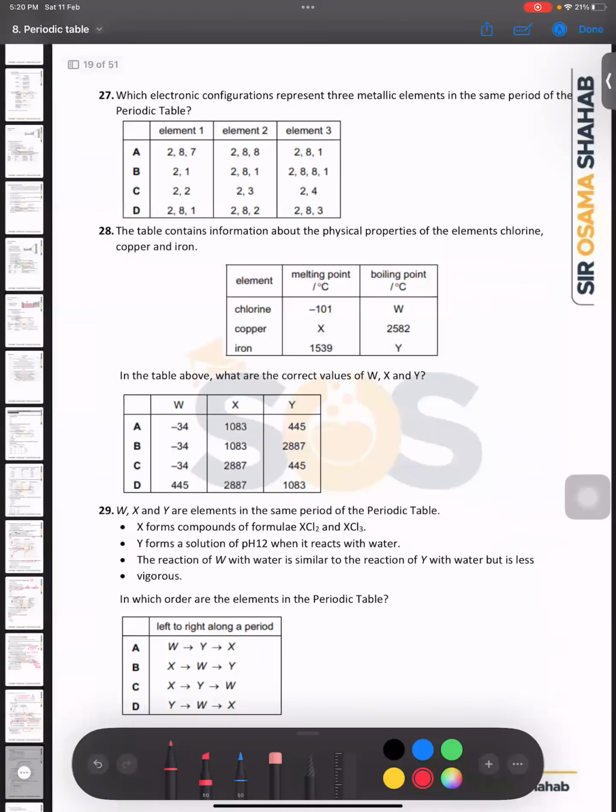Then 27. Which electronic configuration represents three metallic elements in the same period? Not the same group, they are saying the same period. So it should be group 1, group 2, group 3, which can be together like this. So 1, 2, and 3. D would be the right answer.